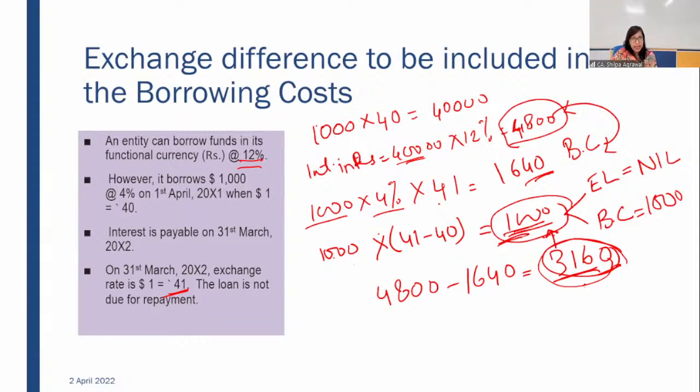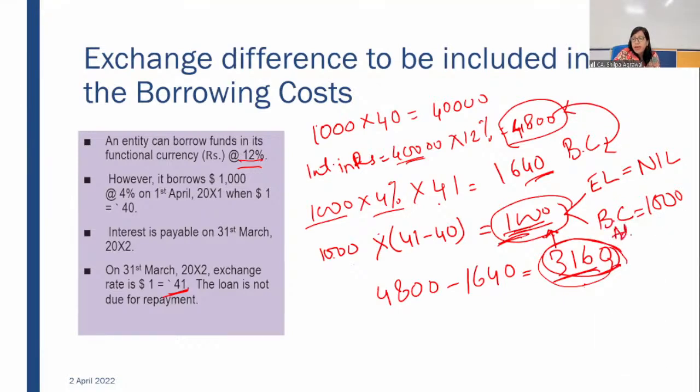So in case you are incurring an exchange loss, but your exchange loss is less than your saving in borrowing cost, then you have to recognize an adjustment to your borrowing cost to an extent of exchange loss only. You cannot increase your exchange loss. You have to restrict the amount in exchange loss. So in this case, we will consider the whole 1000 as your borrowing cost adjustment, and your exchange loss would be nothing.